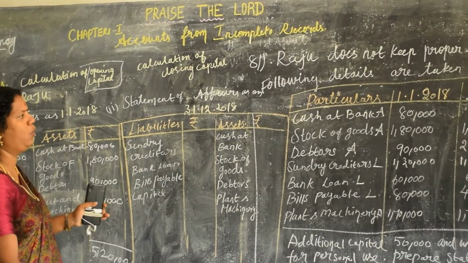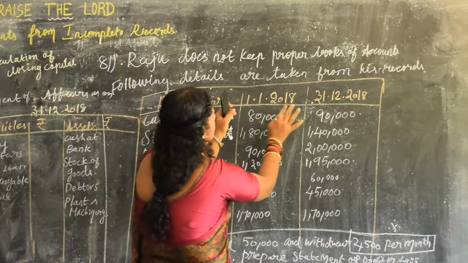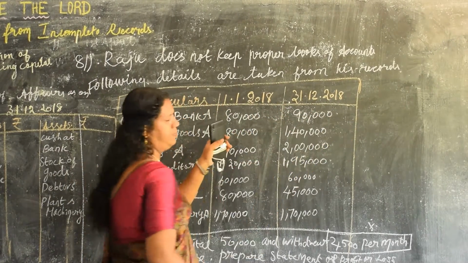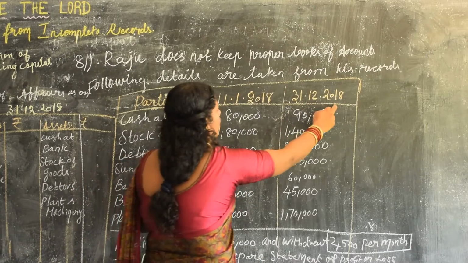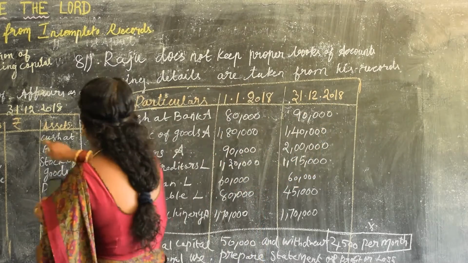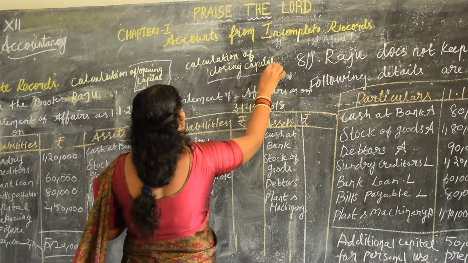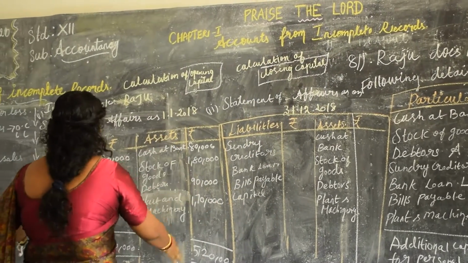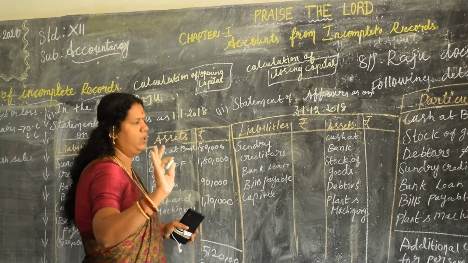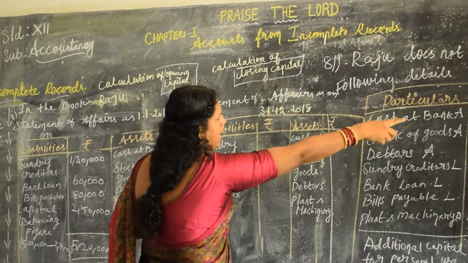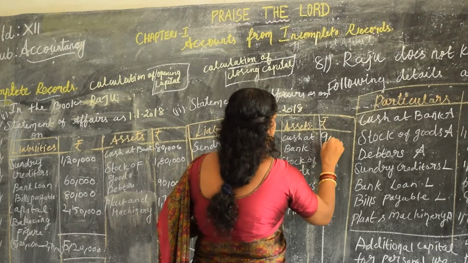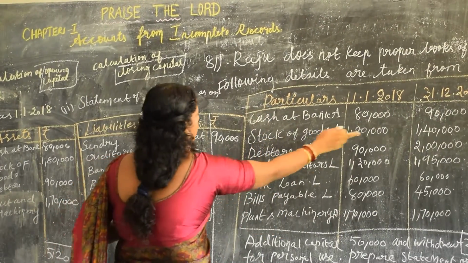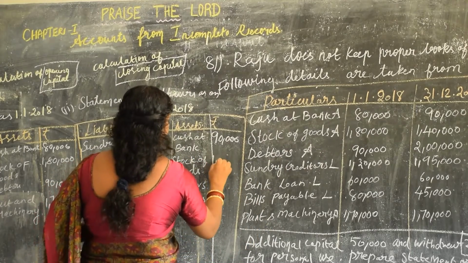Same thing, ditto. But now you forget this area. You hide this area and concentrate only on this area, 31/12/2018. Why? We are going to find out the closing capital. Same as what you have written here, only the values will differ. Cash at bank, 90,000. Forget this area. Stock of goods, 1,40,000.